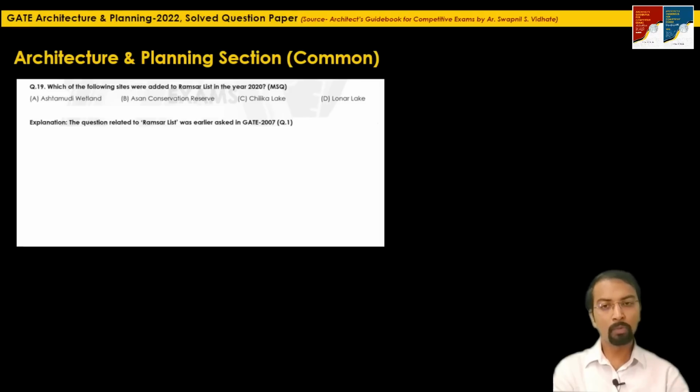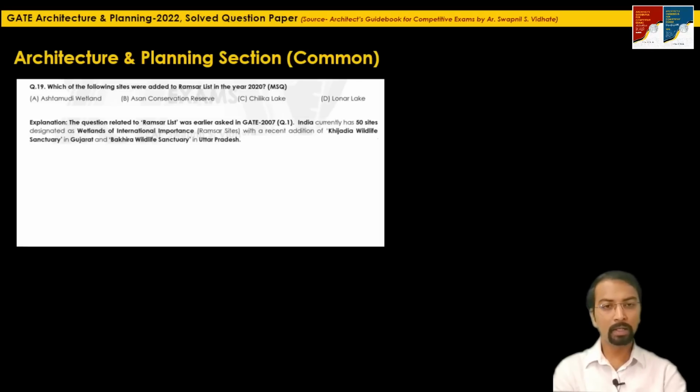Now, what is required while preparing for this GATE exam as well as other competitive exams? See, the data is readily available to you on the internet. If you just go and check what the Ramsar list is, which wetlands of international importance have been considered under it, you will easily get this data. So you should make a list of such sites in your notes while preparing for this exam.